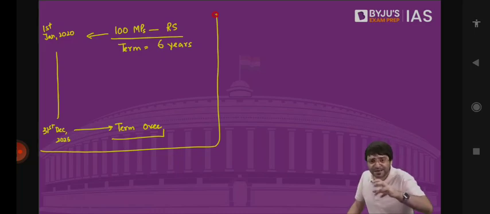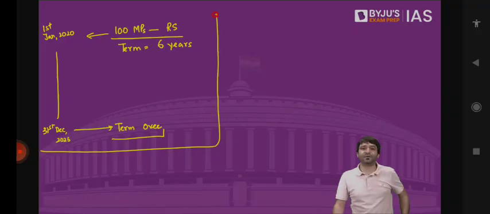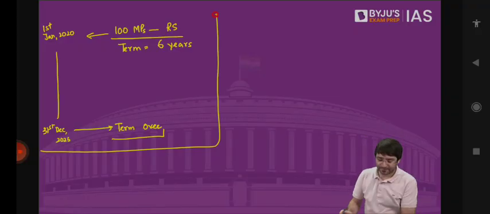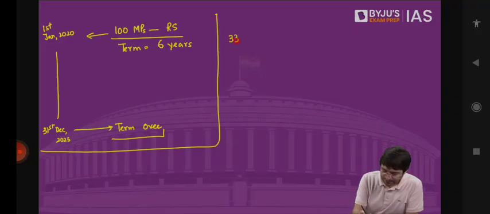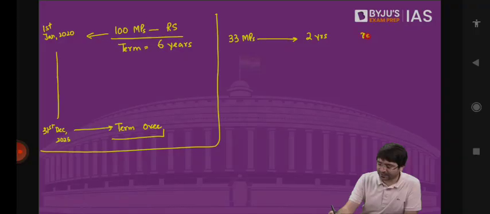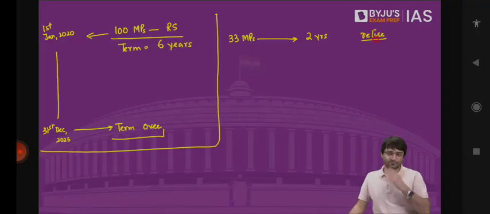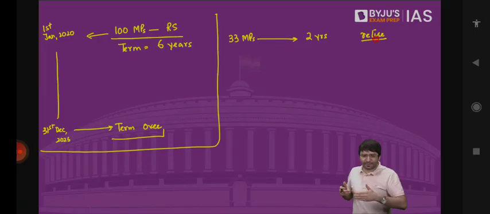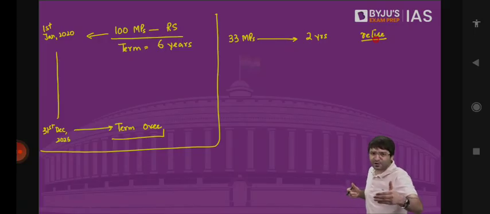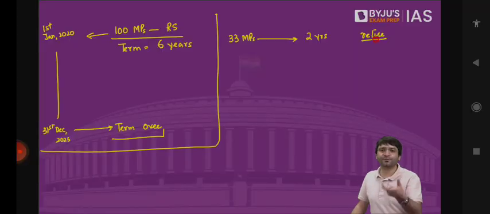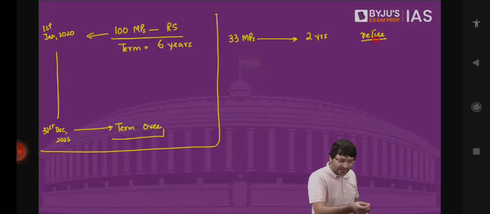For that, in 1951, when Rajya Sabha was set up for the first time, we decided to do something. And what did we say? Out of these 100 MPs, after 2 years, 33 MPs will retire. They will resign. Why? 100 is the strength of Rajya Sabha. All these 100 people will have a 6-year term. But how do we ensure the permanent nature of Indian Parliament? We select 33 MPs and tell them to resign after 2 years. How do we select them? Through draw of lots. We take the chits of 100 MPs and pick 33 chits. These 33 names which appear, we tell them you resign.